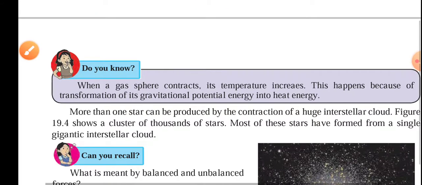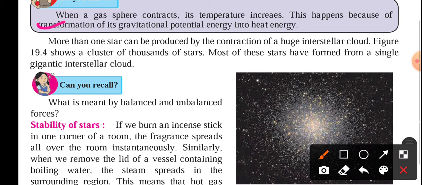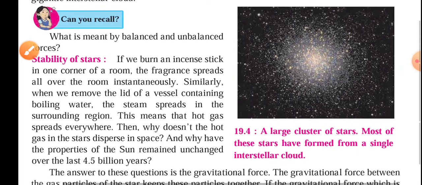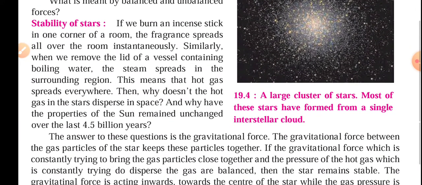Now further, when a gas sphere contracts, its temperature increases. This happens because of the transformation of its gravitational potential energy into heat energy. Now further is the stability of stars. Stars are formed, but they should be stable, no?